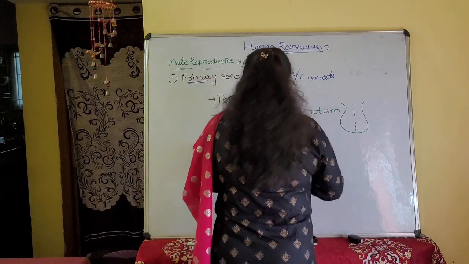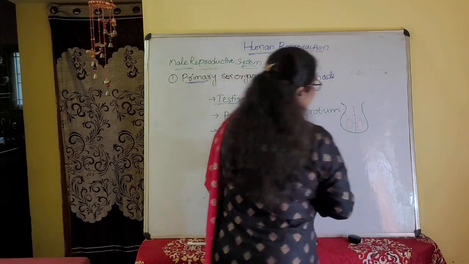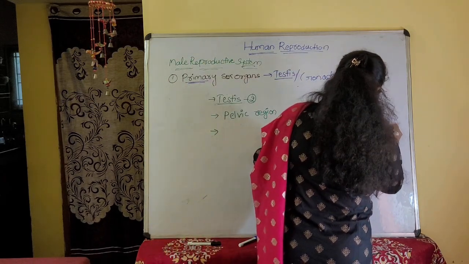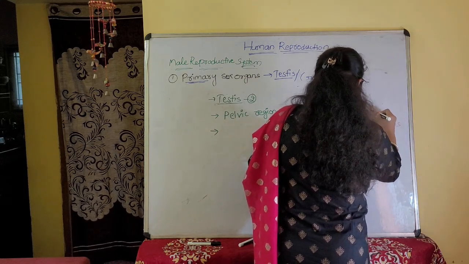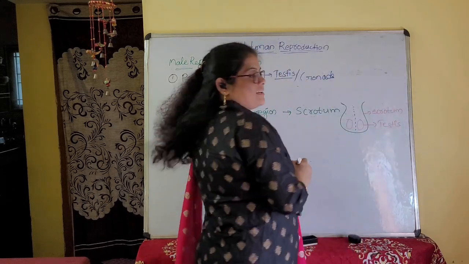In the scrotum, oval shaped, pinkish colored organs are present. Those we call testes, and the pouch we call the scrotum, also called the scrotal sac.